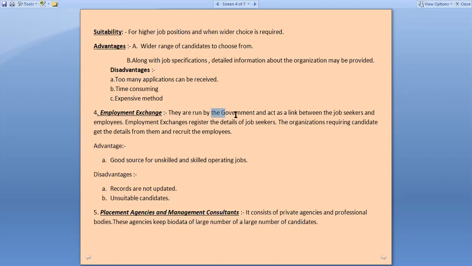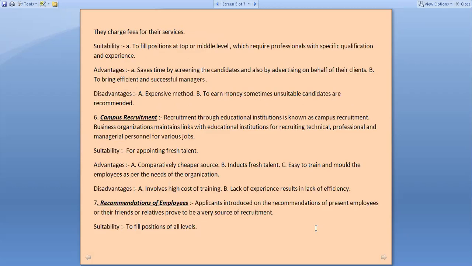These are run by the government, okay, but these are run by the private entrepreneurs or individuals. The work is same. They used to keep biodata of large number of candidates with them, but the next difference is they charge fees, as these are run by the private people, so they are doing this with the motive of earning profit. So they used to charge for their services.